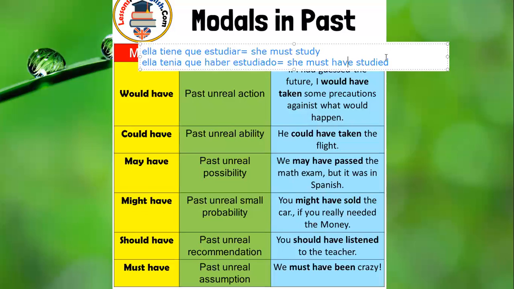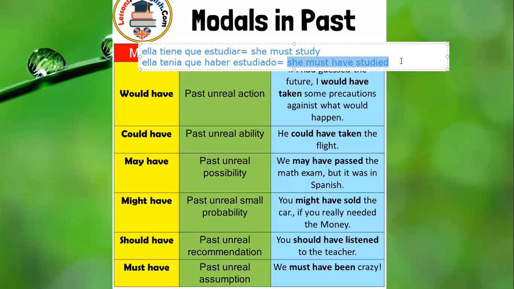Entonces, para recapitular, los modales en presente: sujeto, el modal y el verbo. Los modales en pasado: sujeto, el must o el modal en general, y siempre esto es estable, el have con el verbo en pasado participio. Recordemos que el pasado de can es could y el de will es would. And this is how we create the modals in the past.